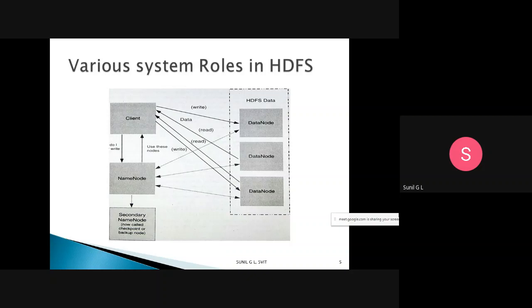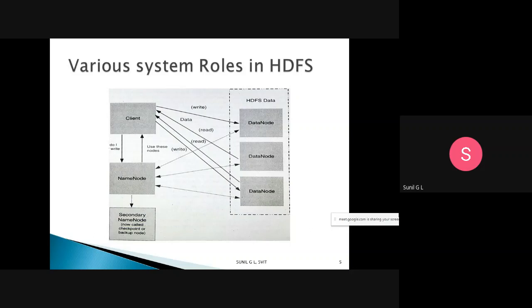Here we have a client that wants to read or write to HDFS. I already told you that HDFS contains two things: the name node and the data node. When the client reads data from HDFS, that is nothing but from a data node, or when the client wants to write data to HDFS, it is possible only through the name node.